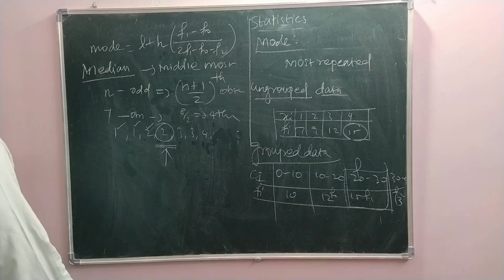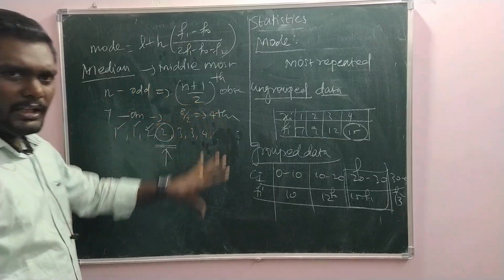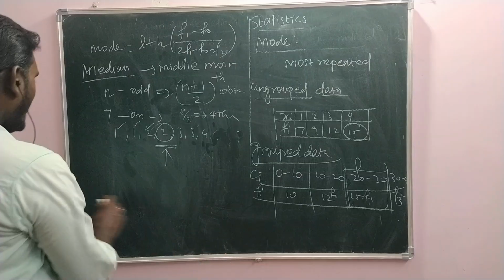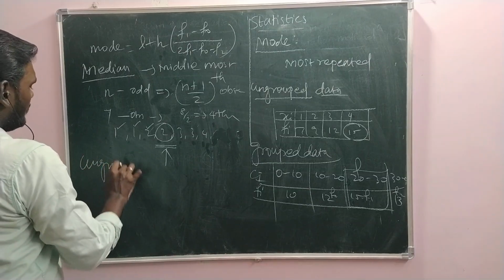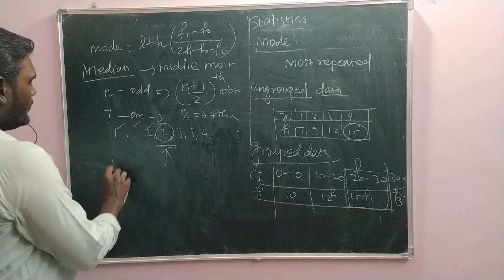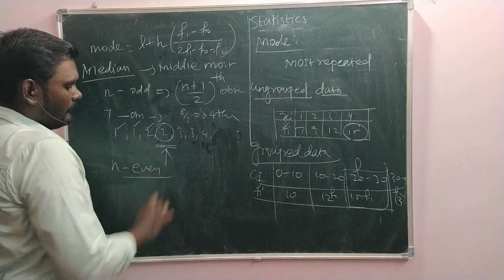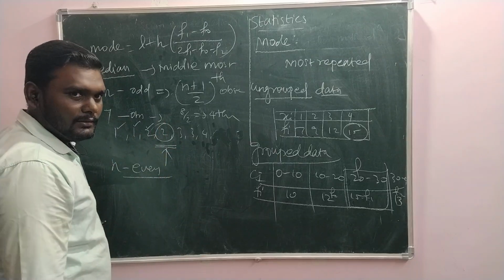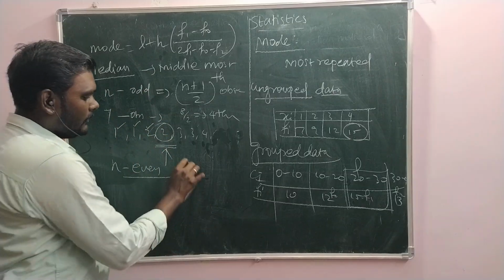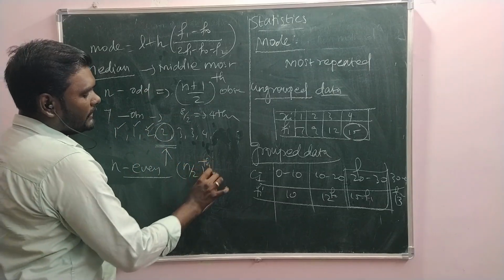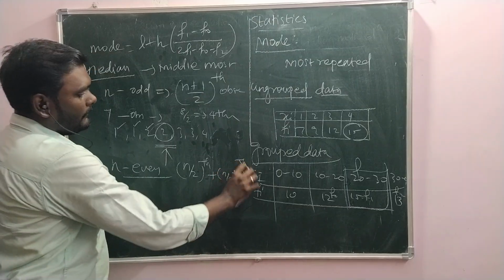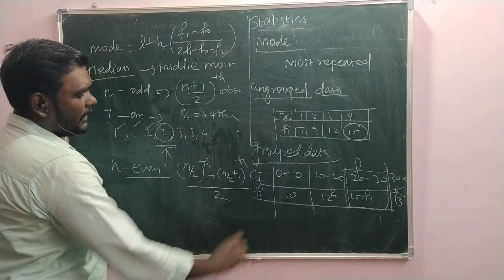Okay. And then, median for raw data. Suppose you got ungrouped data, you have to be very careful at this moment. I said odd numbers. Then suppose it is even. Then there are 2 values which come in the middle. We can't decide which is the median. So, we will take the average of those 2 values. That means n by 2th observation plus the next observation, n by 2 plus 1th observation, divided by 2.